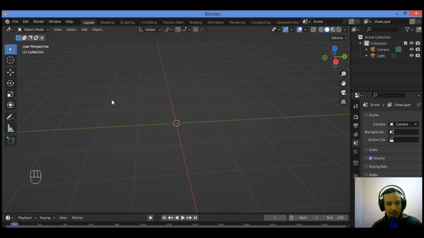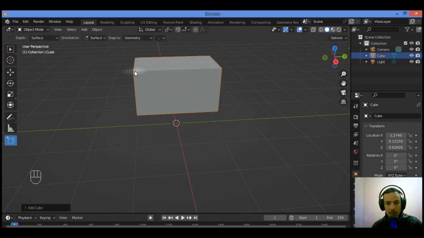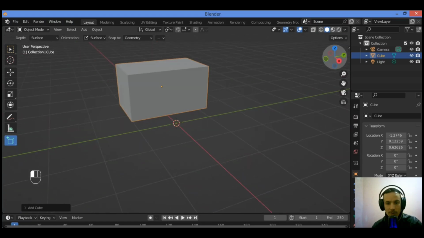The next tool is the Add Cube tool. Its shortcut is Shift Space Bar or hitting 9. It's over there in this toolbar. Go over it. You can see Add Cube. Click on it to activate it, and here we go. You can add a cube just like this. And that's it. It's an amazing tool to add a cube.